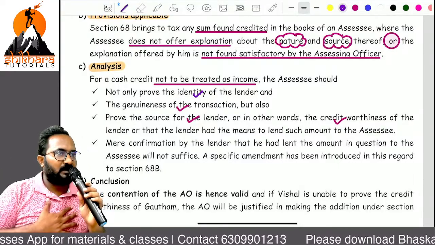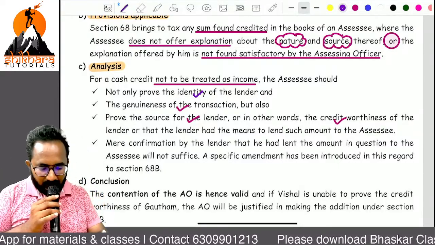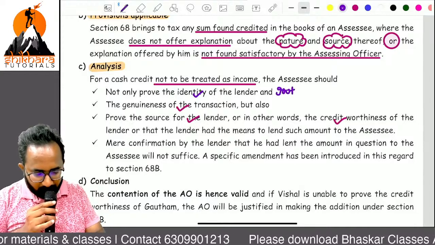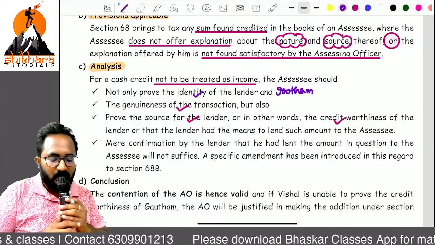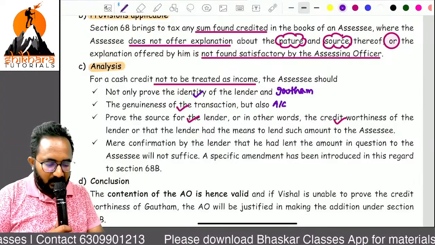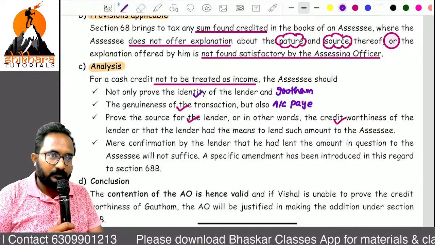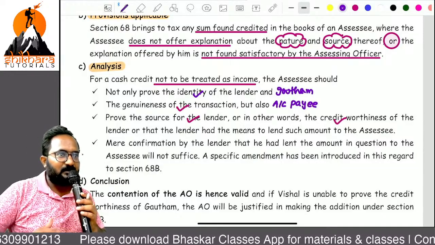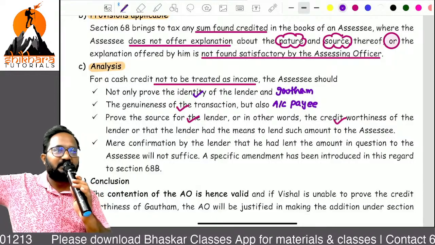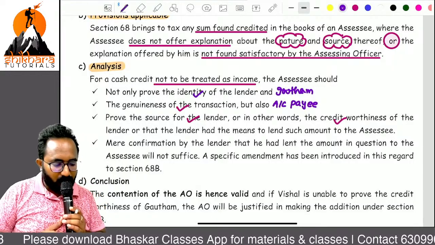Second one, genuineness of the transaction. Here I am giving all the points. How can I prove this loan's genuineness? I am receiving it by account payee cheque. Third one, source. Source means he is a salaried employee for the last 10 years, and out of that source only he gave it.